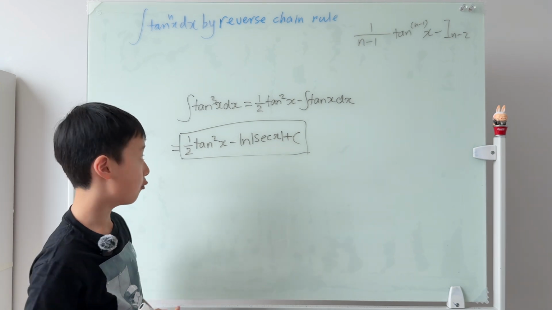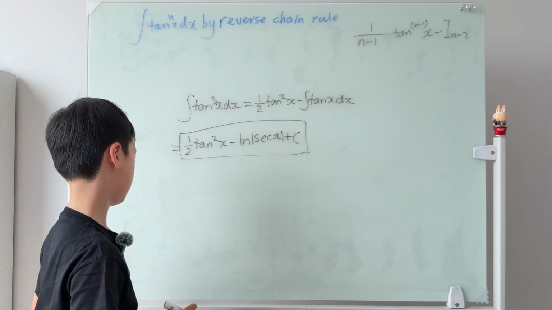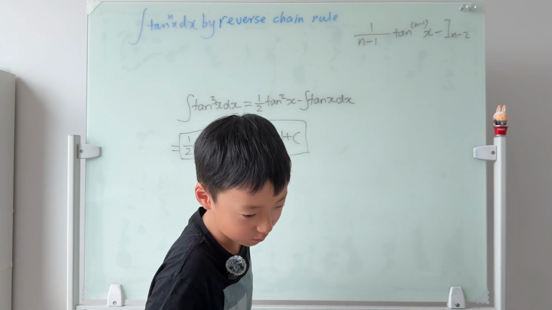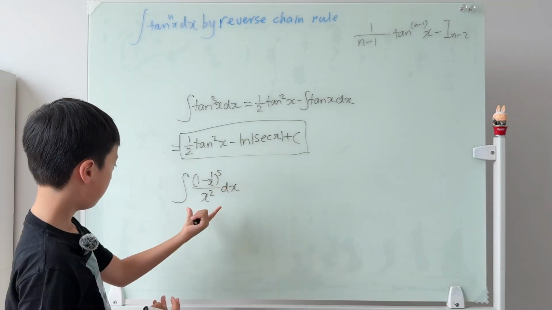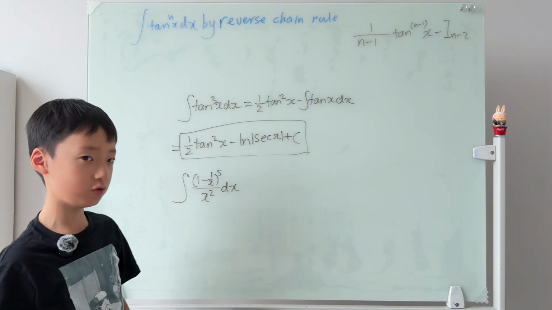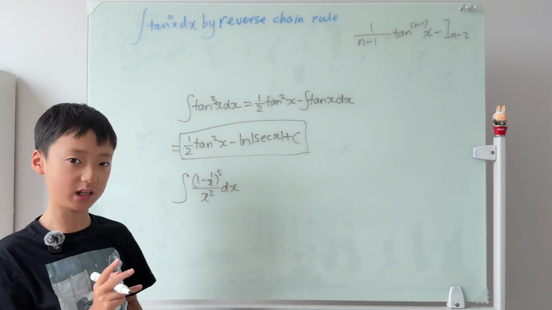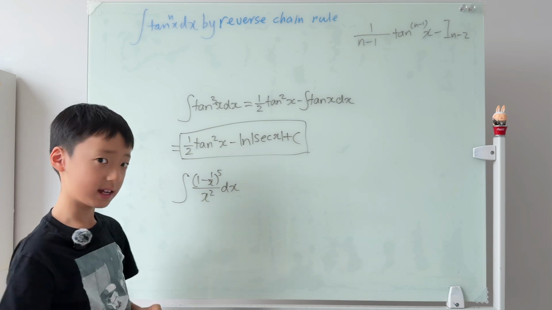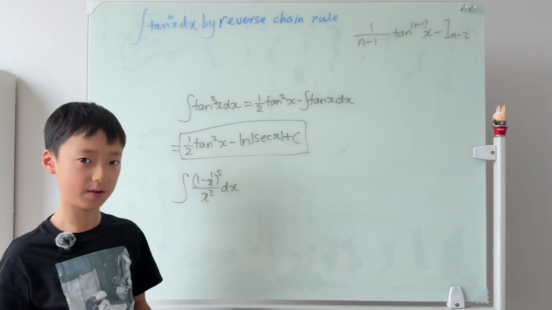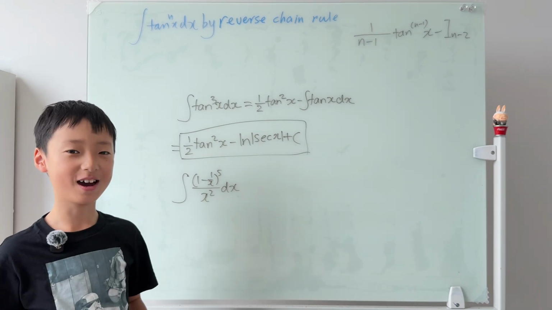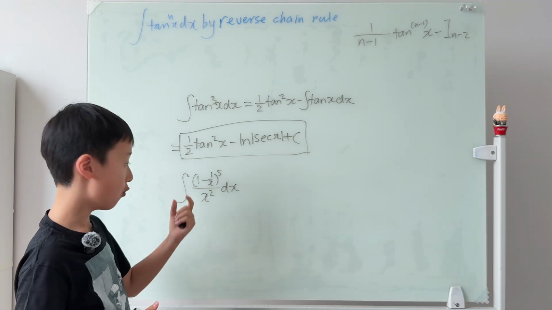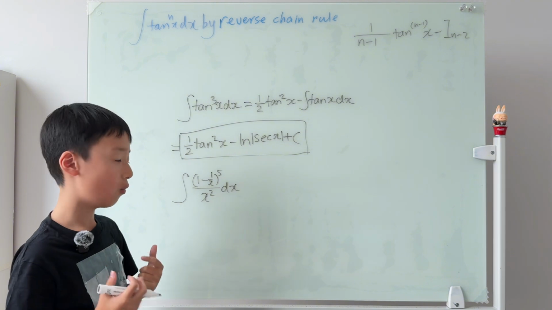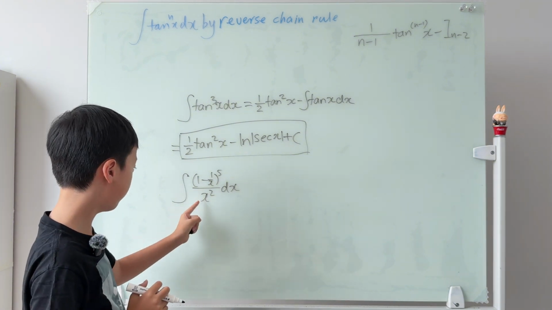And now I will give you guys two bonus questions. The first one will be, from here, we should use the reverse chain rule, but the question is, what is f(x) and what is f(x)'s derivative? What do you guys think? I think that f(x) is just 1 minus 1 over x, while its derivative is just 1 over x squared.